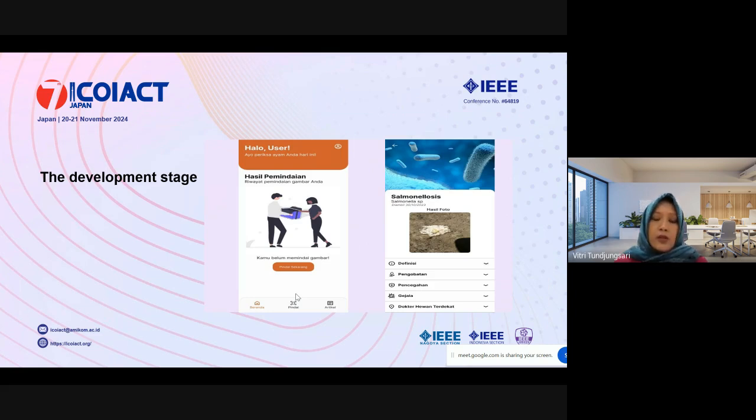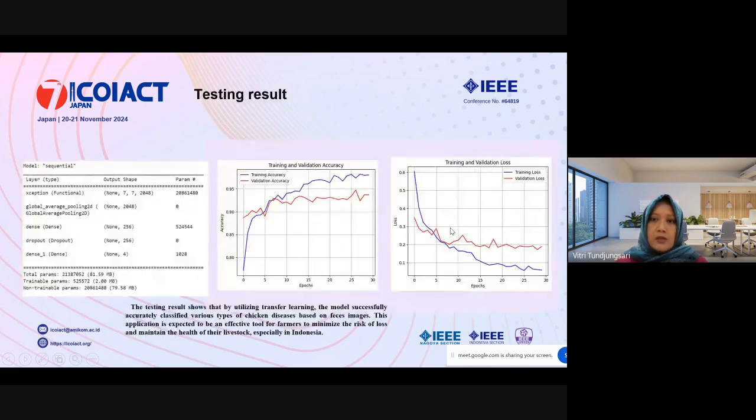And this is the result of our development stage, the mobile-based application for chicken disease detection. This is the interface of the home or first page of our application, and we can scan the image of the chicken feces, and then it will detect and diagnose the disease based on the feces images. This application is expected to be an effective tool for farmers to minimize the risk of loss and maintain the health of their livestock, especially in Indonesia.